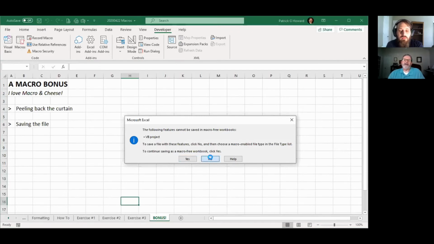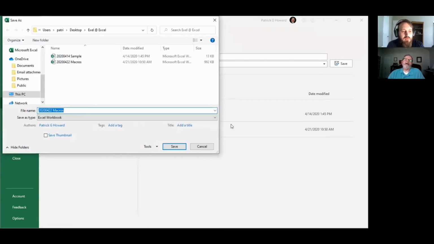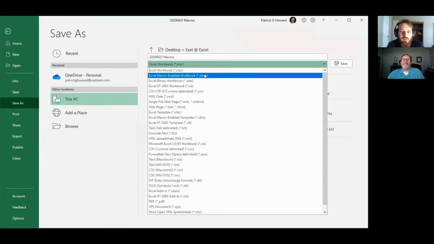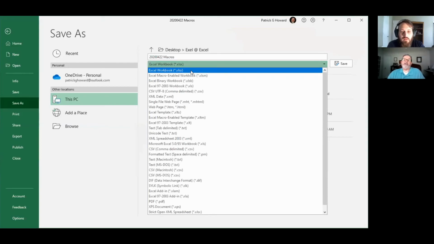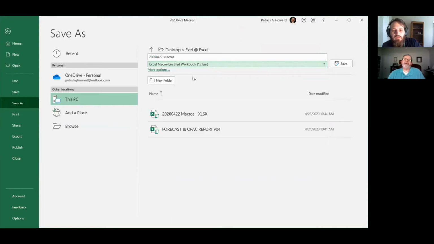So I'm going to click No, and we're going to save it as... you don't even have to click More options; you have this right here. You have to save it as an Excel Macro-Enabled Workbook, XLSM. This is an XLSX now. You have to save it as an XLSM. That makes sense. It's just very simple. Just do it that way.